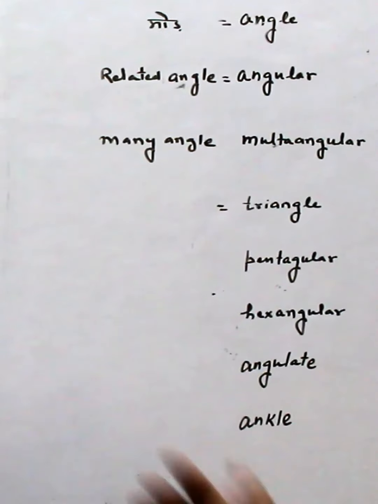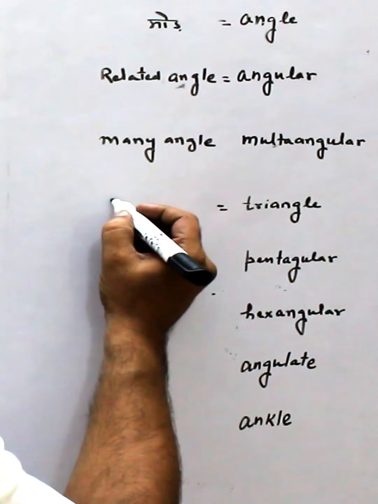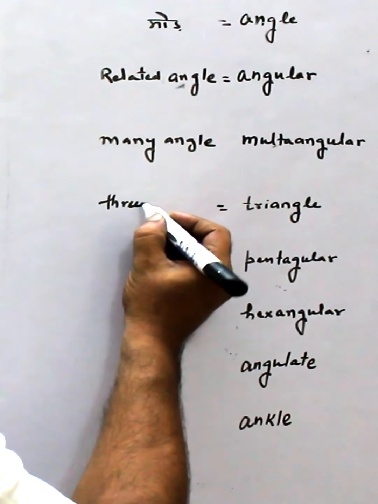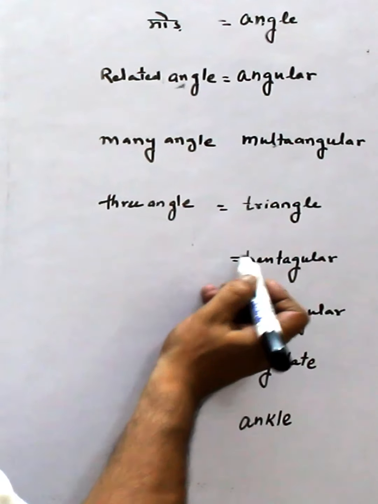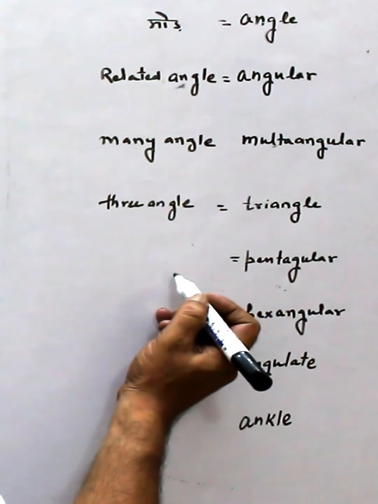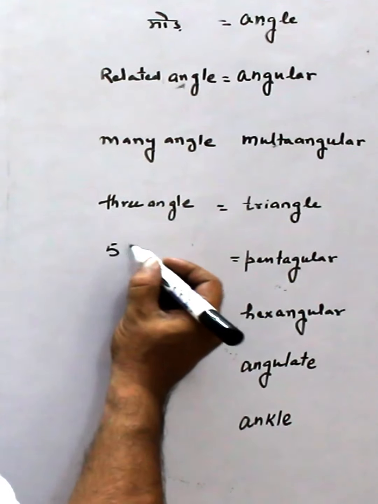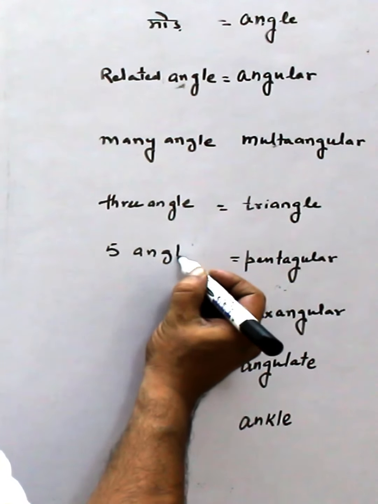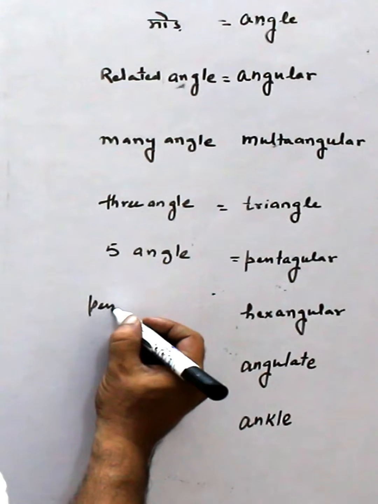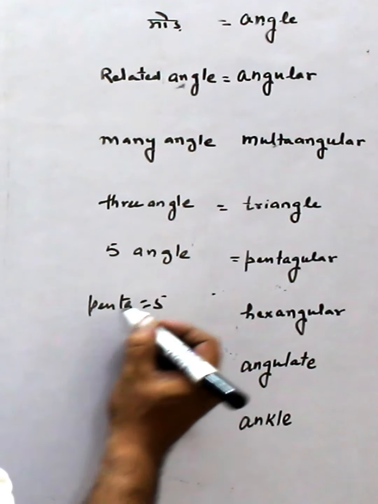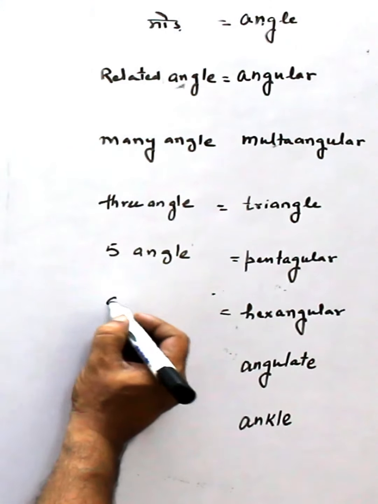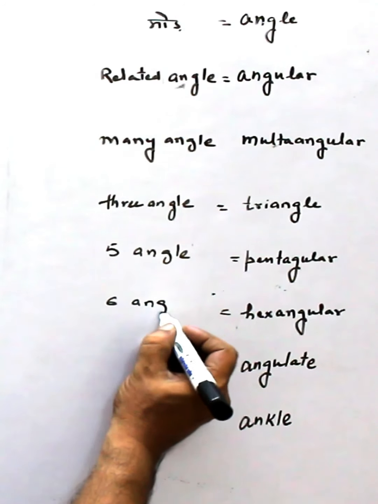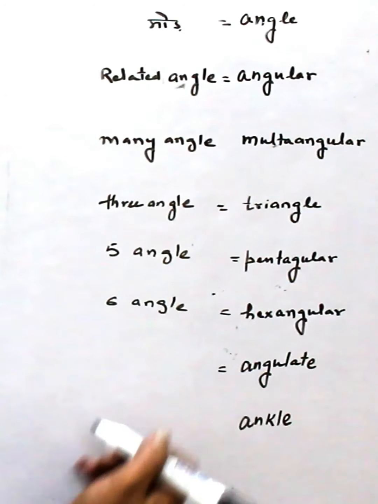This is triangle. Tri means three, so three angle. This is penta. Penta means five. That means this is five angle, because the word penta means five. Hexa means six. Septa means seven. So similarly this is six angle.